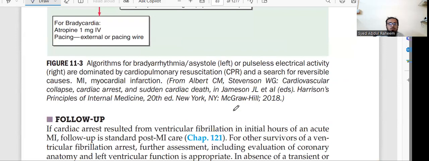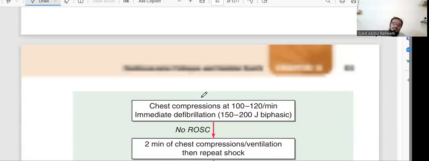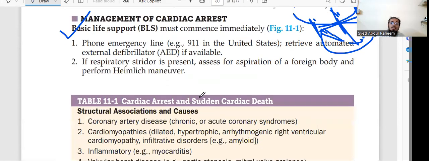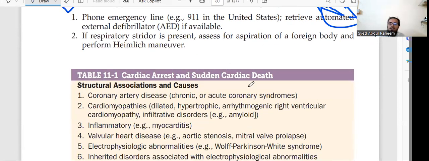So what are the causes? Let's talk about that. There are different types of causes of cardiac arrest and sudden cardiac death. Coronary artery disease means the coronary artery is damaged, filled with atherosclerosis or fat, so the blood is not reaching the heart properly. This is one of the reasons.